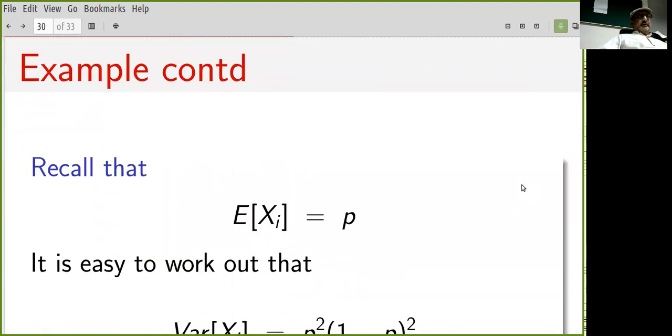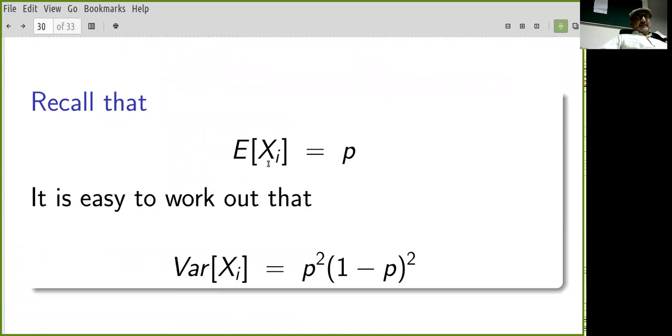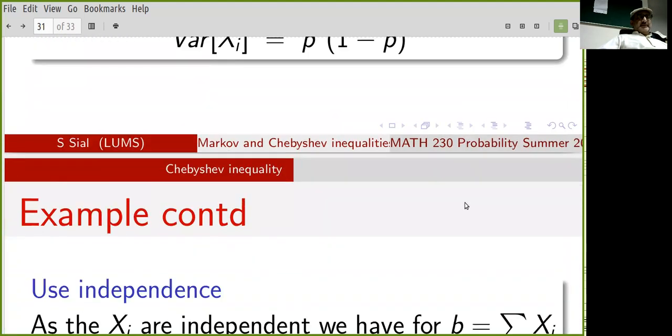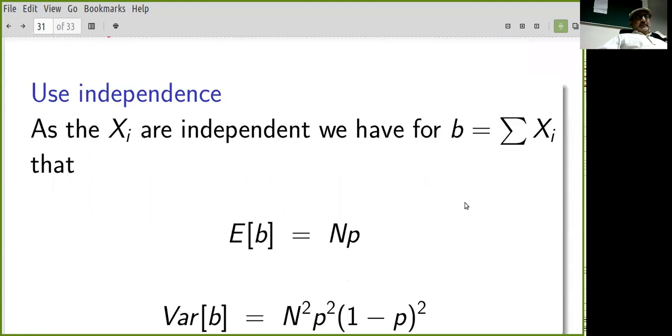Now, if we go back to the voting survey problem, the expectation that any particular person will say yes, they're going to vote Baba Rhinoceros, is P, and then you can work out the variance of xi. If you've forgotten how to calculate the variance, we need to review that. We do that as an exercise. And then if we're using independence,